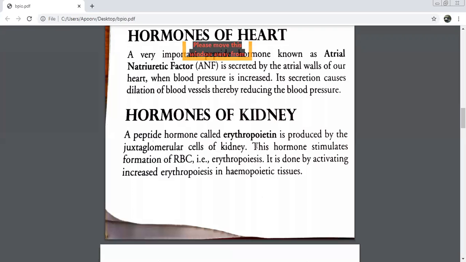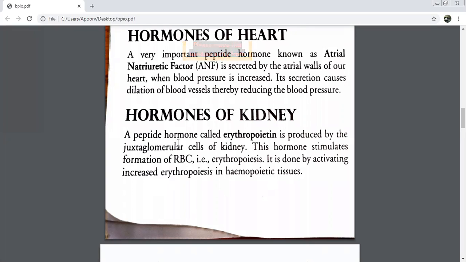RBC has another name. What is the other name of RBCs? Erythrocytes. So the formation of RBCs, what is that process known as? Erythropoiesis. Speak out, everybody. RBCs are also known as erythrocytes, and the formation of RBC is known as erythropoiesis. This is done by activating increased erythropoiesis in the hemopoietic tissues.